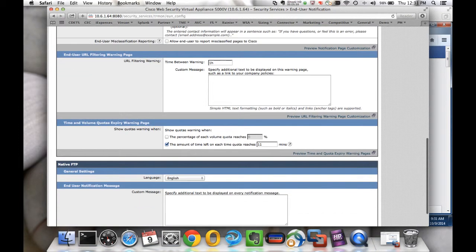So scrolling down again quickly, we have the time and volume quota expiry warning page, and you could define the percentage of volume that a particular user has reached, and at that point of time, they will see an EUN. I have one configured for the time quota, and I have set it for 11 minutes. So when a user has 11 minutes left of browsing time, they'll effectively get an end user notification at that point of time.